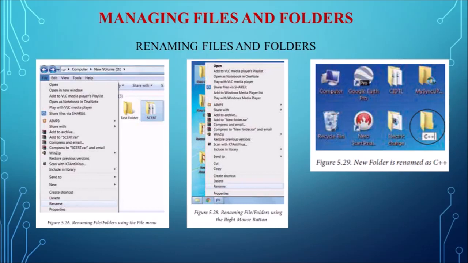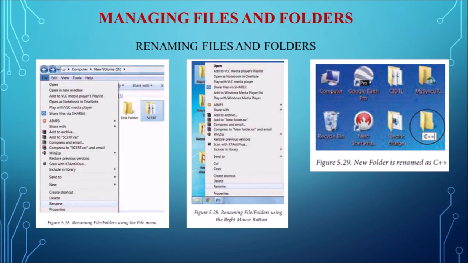And the second method is using the right mouse button. So select the file or folder which you want to rename, and click the right mouse button over the file or folder. There you can see the option called rename in the pop-up menu. Again the file name will get highlighted, waiting for the new name to be entered. So type the new name and press the enter key.